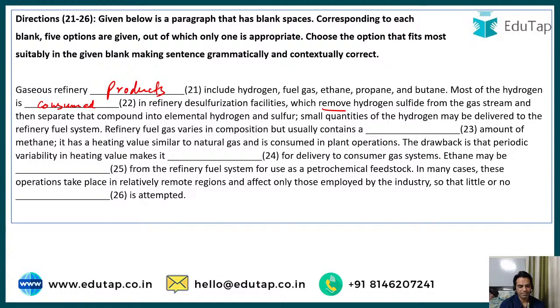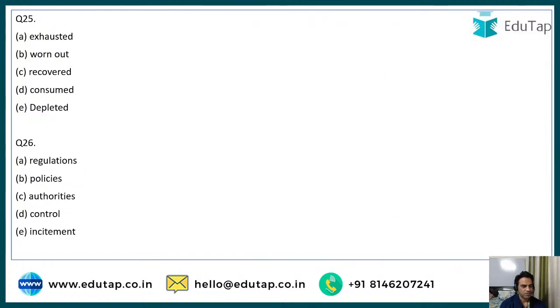Now, ethane may be dash from the refinery fuel system for use as petrochemical feedstock. The options are exhausted, worn out, recovered, consumed, or depleted. Yes, guys.